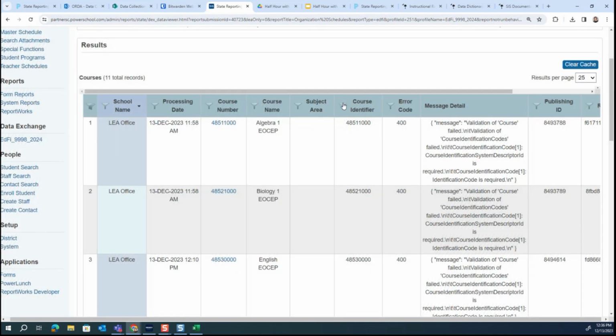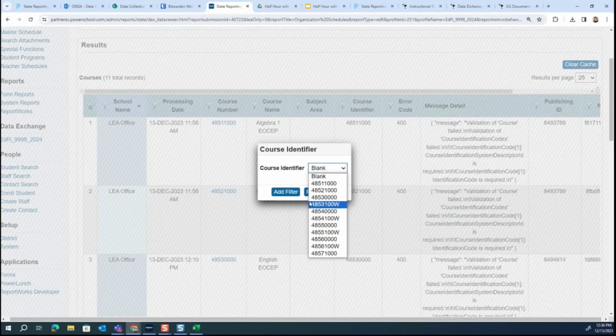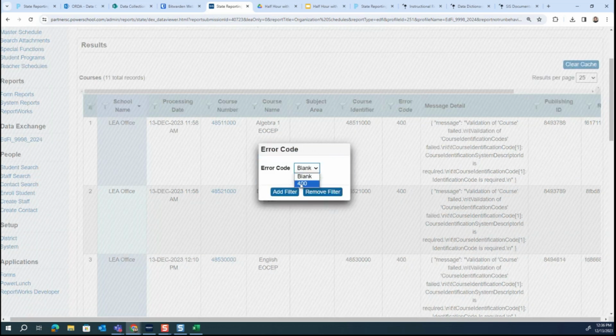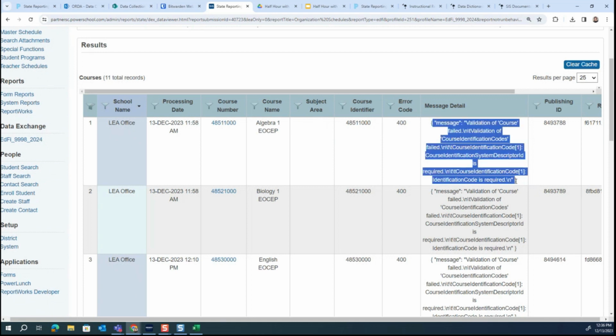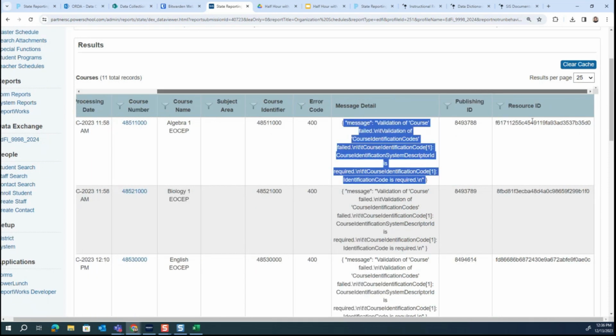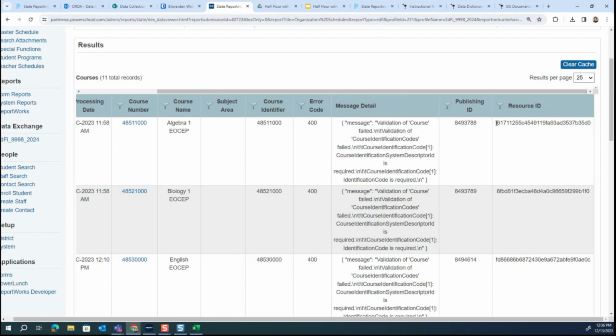And there's a course number here as well, and the error code. All of these are error 400, and here's my error message that I showed you in the slide. Sometimes folks ask, what is this resource ID? If you see something here, that just means that this course has published before.